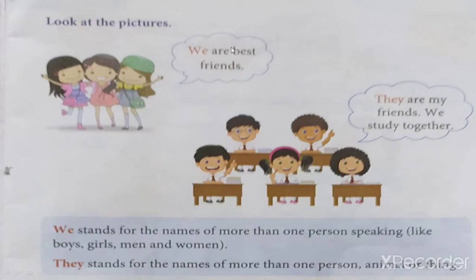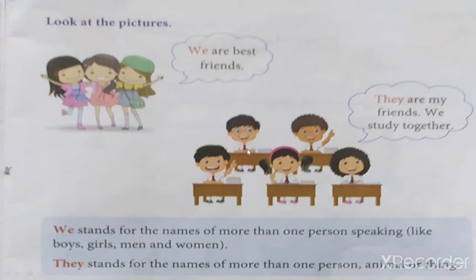Yes. Okay. Now see here. See the picture, next picture. Can you see this picture? Yes or no? Yes. See how many students are there? 1, 2, 3, 4 and 5. See, there are 5 students here. All are sitting. They all are doing their work.